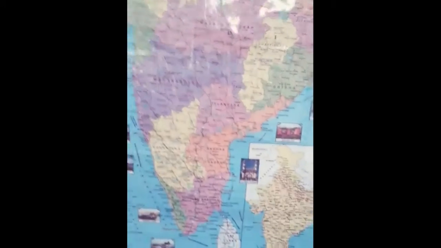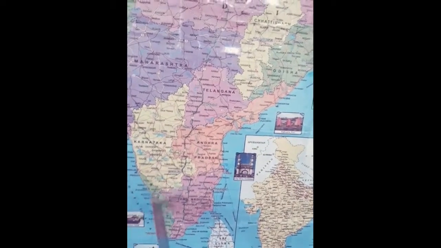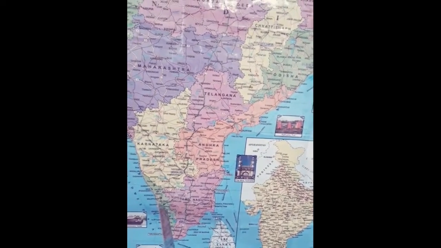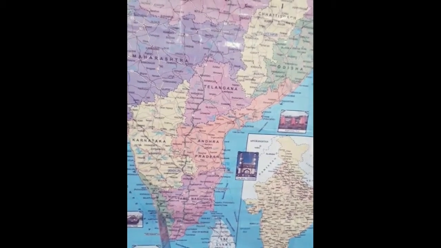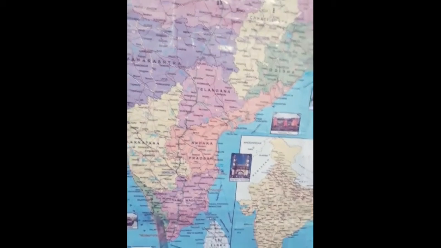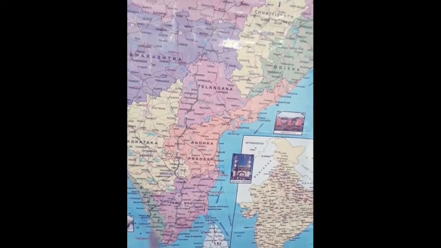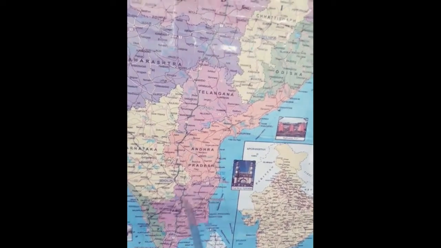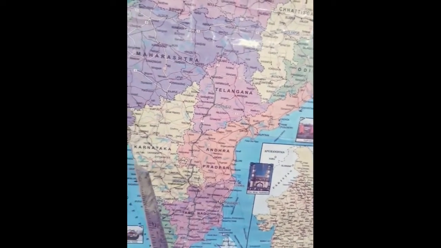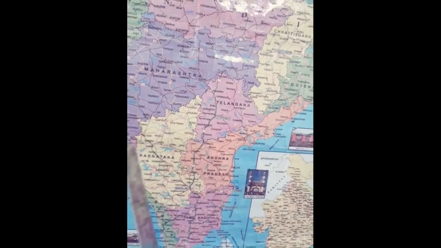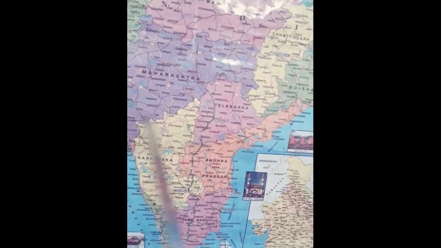Okay, so this is the state of Kerala. The green color is located. No, this is the state of Kerala. This is the southmost state of India. Okay, Kerala, Tamil Nadu, Andhra Pradesh, Karnataka. Here we have Goa, Telangana, right?